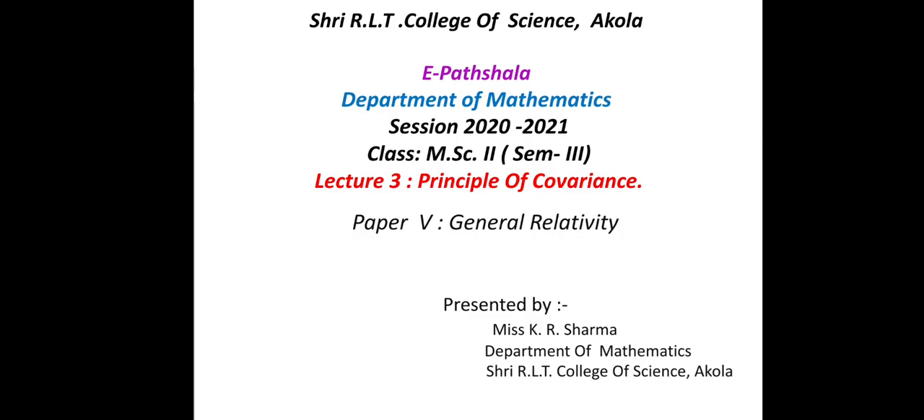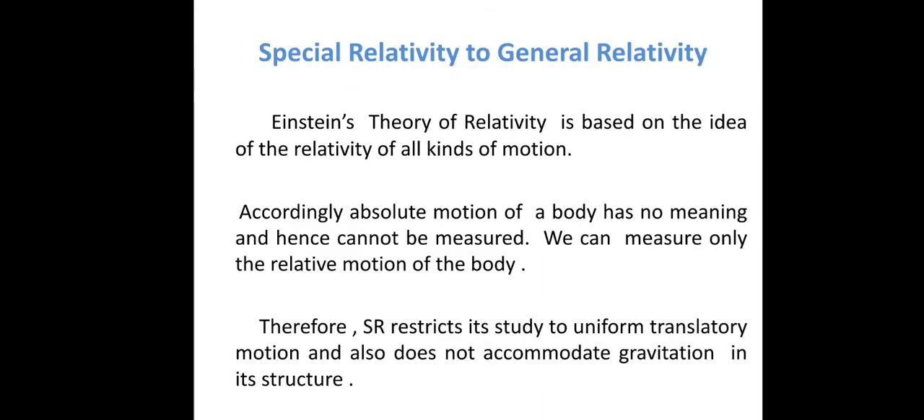After studying special relativity, Einstein developed general relativity. Einstein then spent 10 years trying to include acceleration in the theory and published his theory of general relativity in 1915. So we start with our special relativity theory and see how it goes to general relativity.